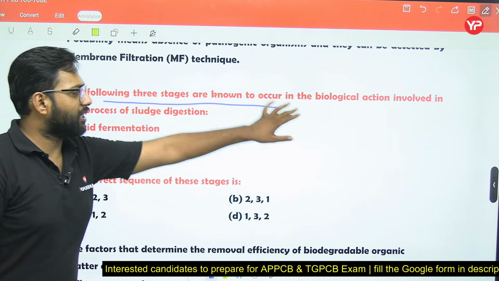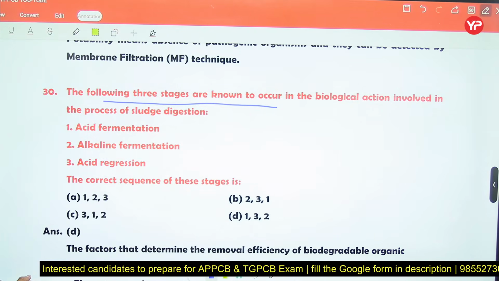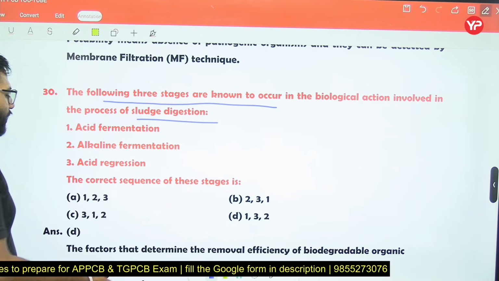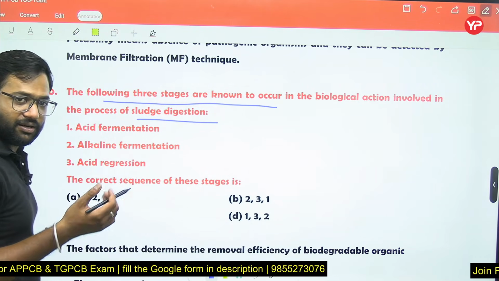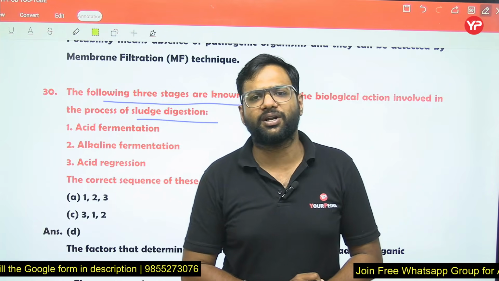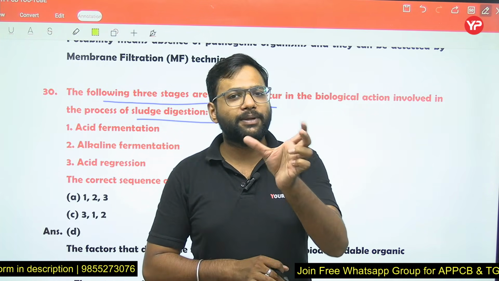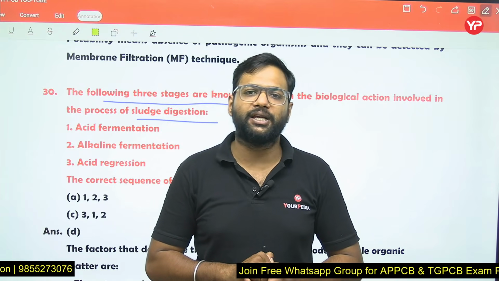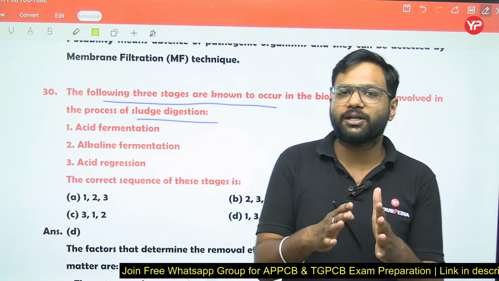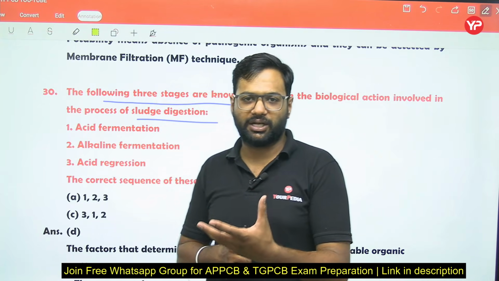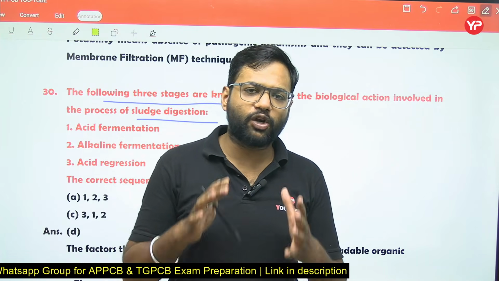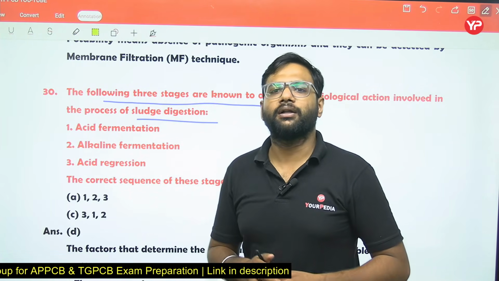The following three stages are known to occur in the biological action involved in the process of sludge digestion. So the correct sequence. When we talk about digestion in the anaerobic sludge digester, the primary sedimentation tank in the wastewater treatment plant is designed to carry out settlement of the organic suspended solids, and when settled they form organic sludge. This organic sludge is sent to the sludge digester, where it is digested anaerobically.